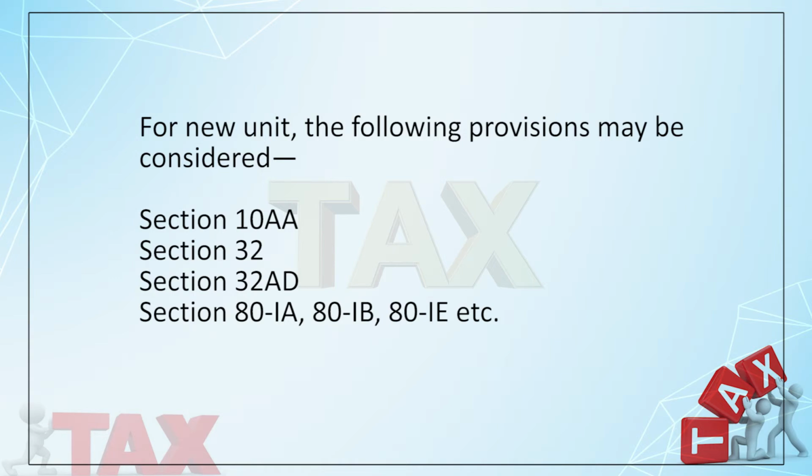So whenever you are purchasing an asset, you must consider those benefits which are available under the Income Tax Act in the form of Section 32. And plus one small point that has to be considered, which I failed to bring to your notice in the earlier one. Mind it very carefully, a very interesting amendment has been made in Section 32: whenever you are purchasing an asset and you pay more than 10,000 other than by account payee cheque or by electronic transfer, that will not be treated as a part of your cost. So don't pay more than 10,000 by cash. In that case, it will not be considered as a part of cost.